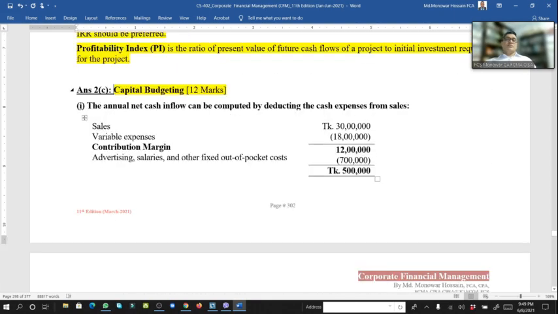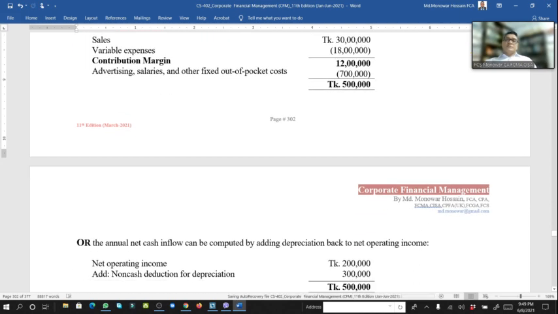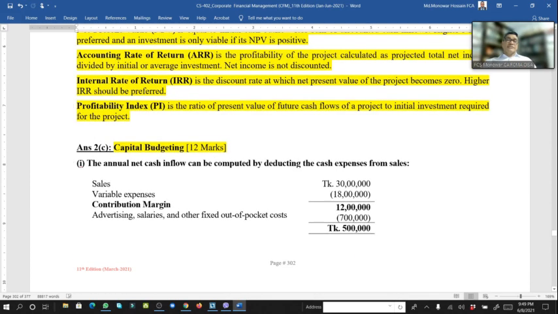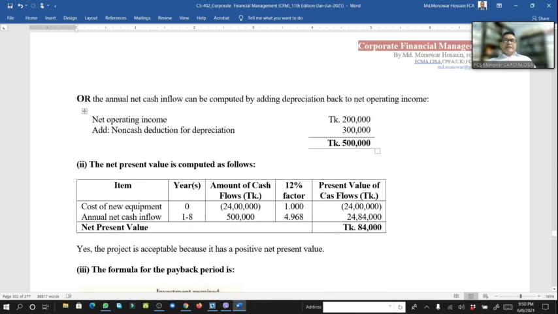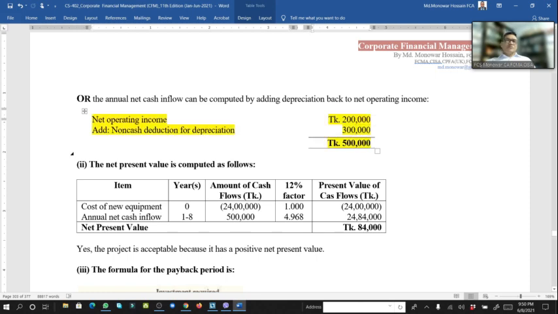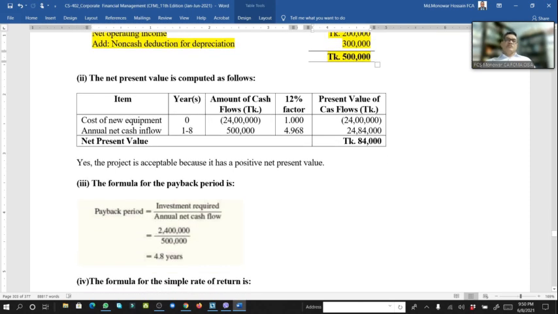This is the solution. Number 1, the annual net cash inflow, we compute with the deduction of the expenses. Sale minus variable expense, we get contribution margin, and after adjusting advertising and other expenses, we get 5 lakh. Here is the annual cash inflow. Also, we can calculate this way: net operating income, if we add the non-cash deduction depreciation, we get 5 lakh. Same way.